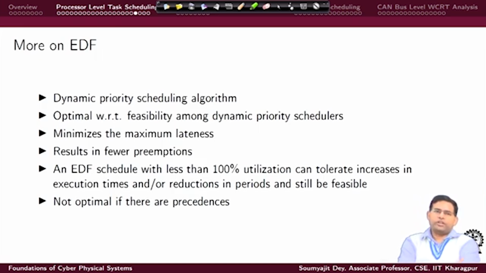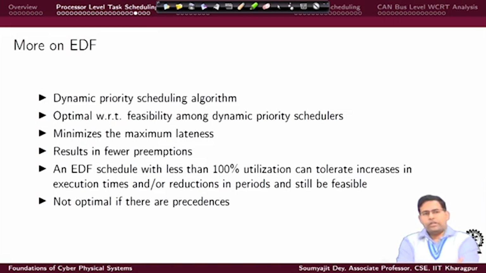So, typically EDF will result in fewer preemptions, which is also efficient, because for a practical implementation, preemptions lead to a context switch overhead, because the processor has to restore the state of some task and store the state of some executing task, etc. So, all that time is lost.